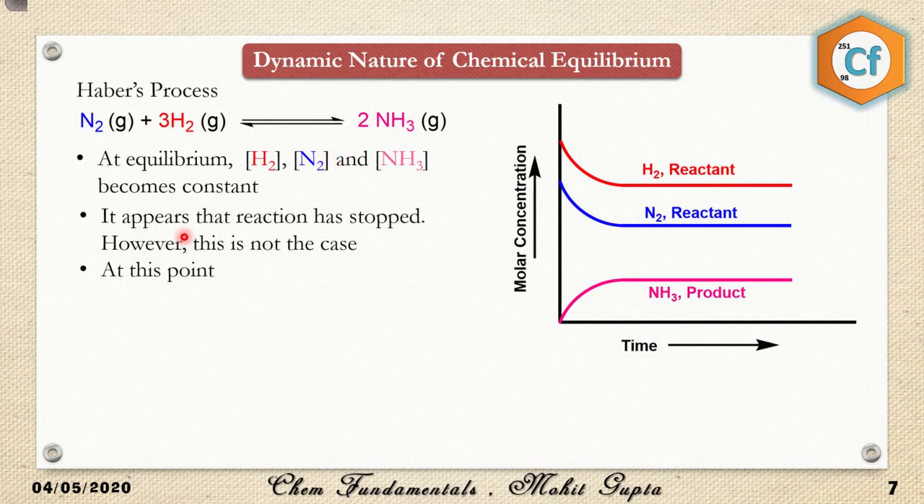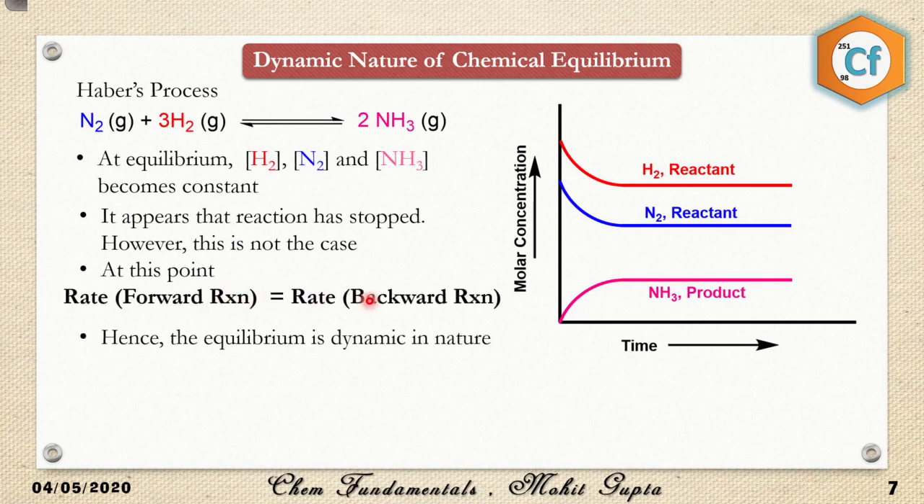Now, when it reaches equilibrium, it seems that the reaction has stopped. However, it is not the case. At this point, the rate of forward reaction is equal to the rate of backward reaction. Hence, the equilibrium is dynamic in nature. It is not static, because a constant movement of reactant into product and product back into reactant is taking place.